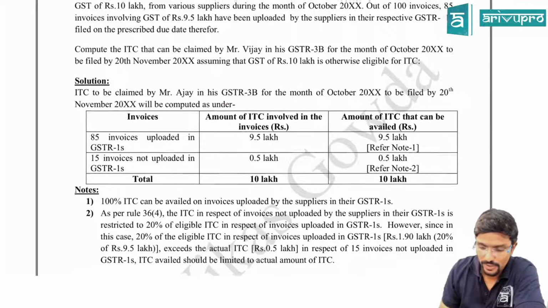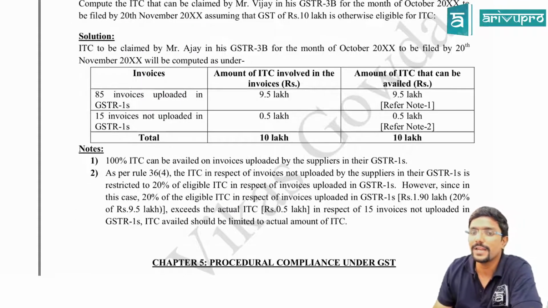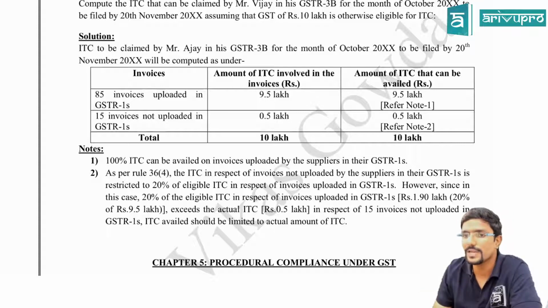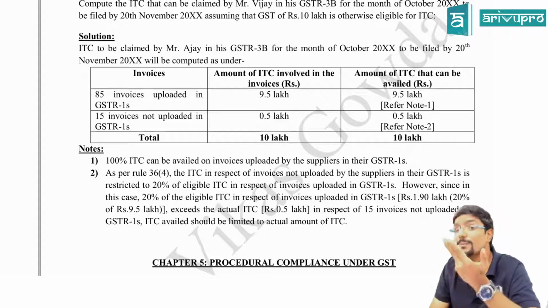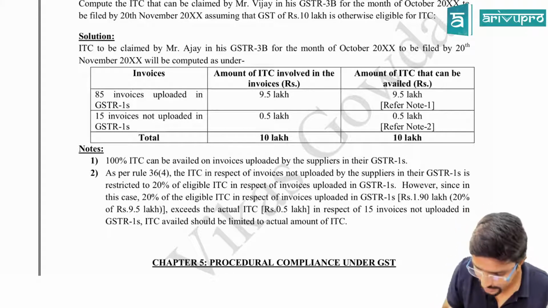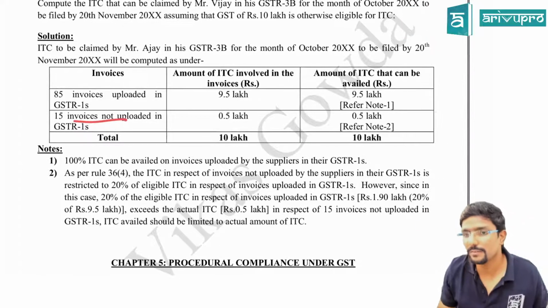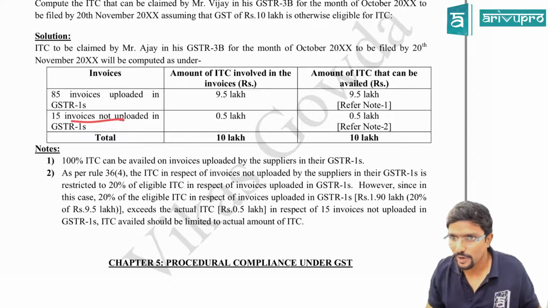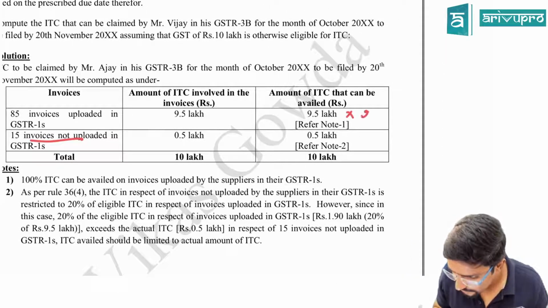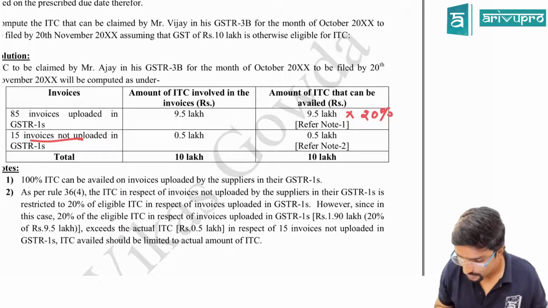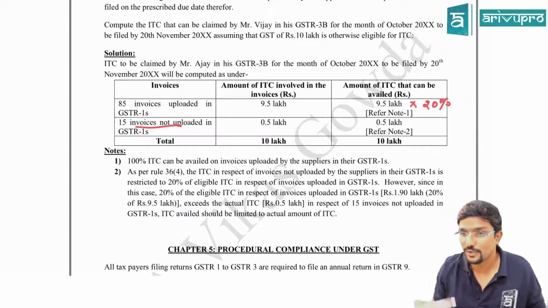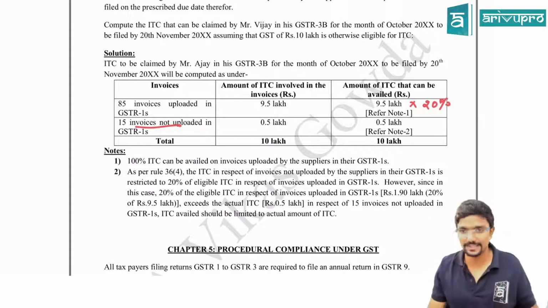Okay. So in this table, 85 invoices uploaded in GSTR 1. The ITC available on that is 9.5 lakh. Can I claim the full amount? Yes. Refer to Note 1, the same note I have given here. Next, 15 invoices not uploaded. What is the credit available for that? 0.5 lakhs. 0.5 lakhs or 20% of this. How much does it come to? 1.9 lakhs. So whichever is lower is only 0.5 lakhs. Agree?